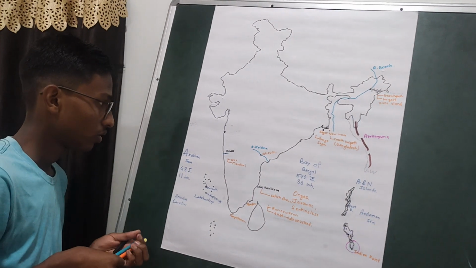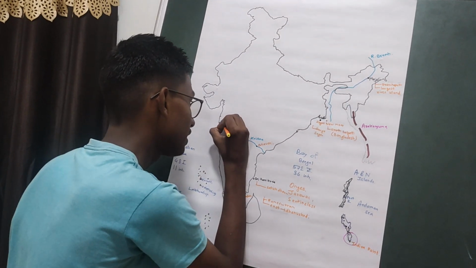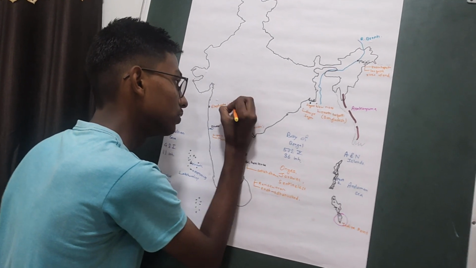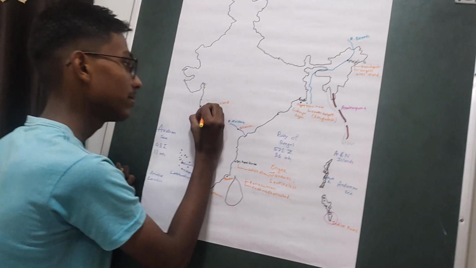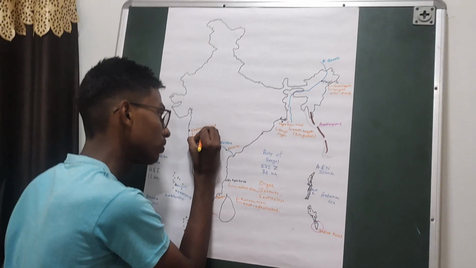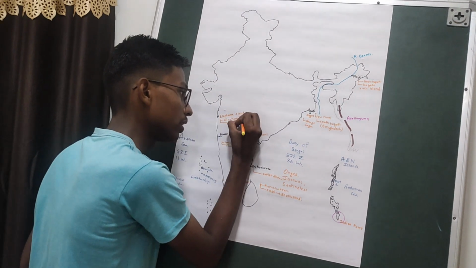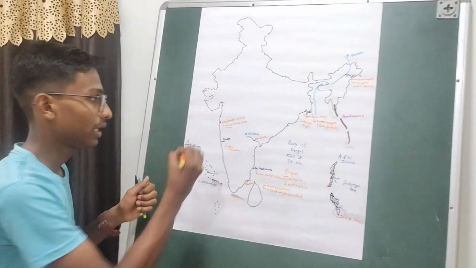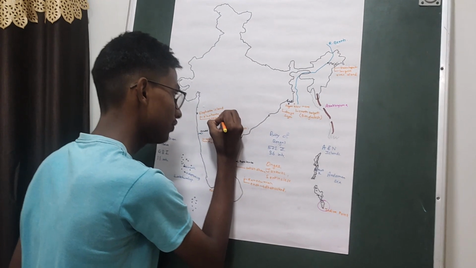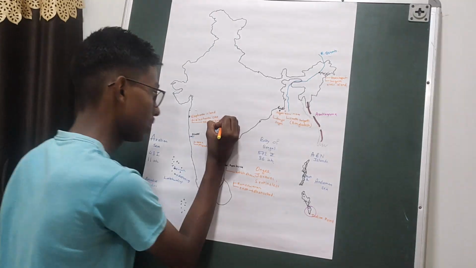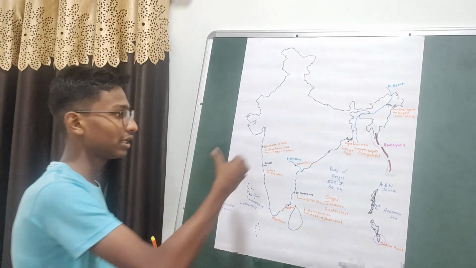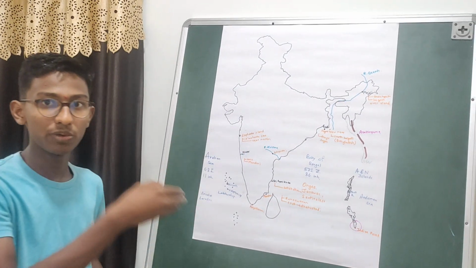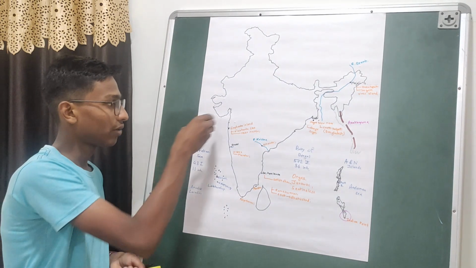So this is the Elephanta Island. This Elephanta Island is named after the Elephanta Cave. Elephanta Cave is very popular and it is located near Mumbai. Elephanta Island is also located there, but Elephanta Cave is nearer than the Elephanta Island, and the island is named after the cave because it is a popular tourist attraction. Then we have the Diu Island.